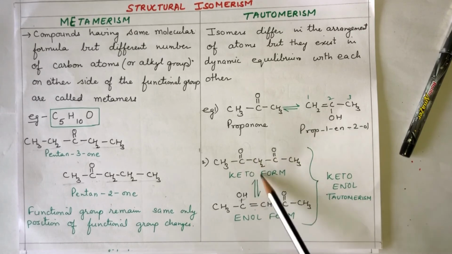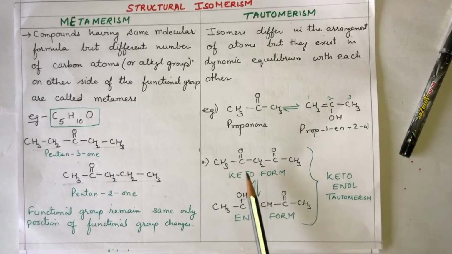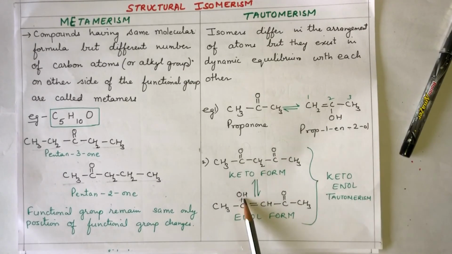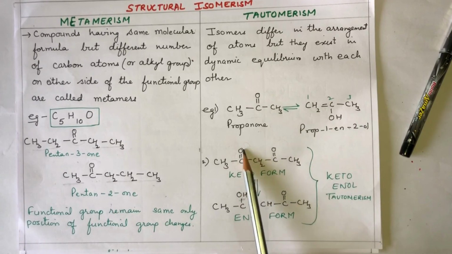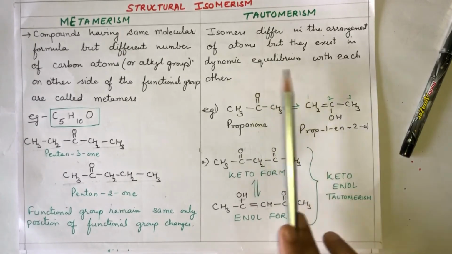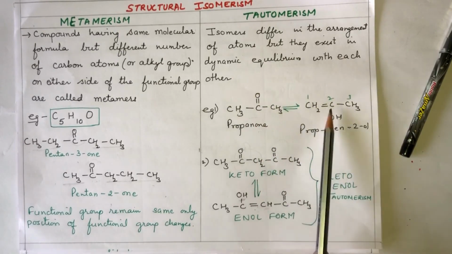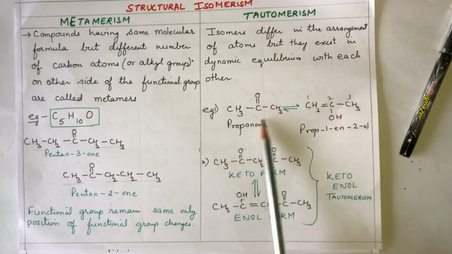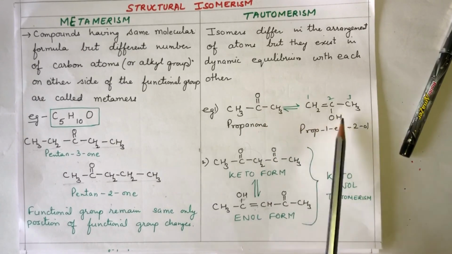So this is also called keto-enol tautomerism. Ketone is changing to alcohol. This double bond of carbon has come over here, this hydrogen has gone over here. So it becomes the keto-enol form. This type of isomers always exist in dynamic equilibrium, always equal. This will change to this, and this will change to this, but at any given point of time, both of them will be present in a 50% ratio.